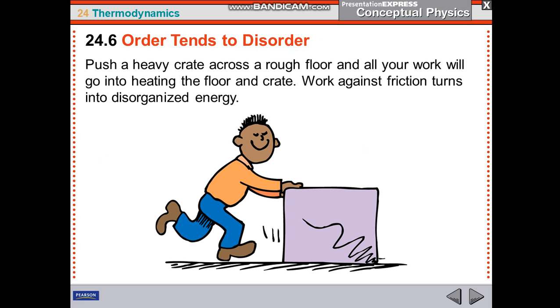Here you can see the figure. Push a heavy crate across a rough floor and all your work will go into heating the floor and crate. Work against friction turns into disorganized energy. So you can say here order tends to disorder.